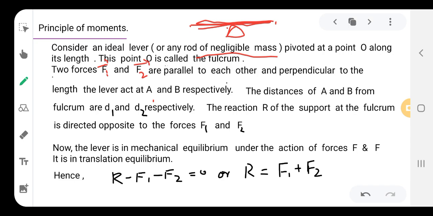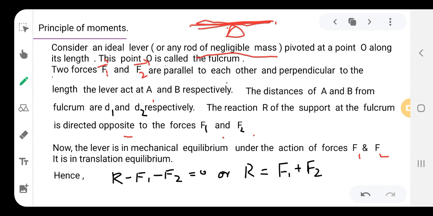The reaction R of the support at the fulcrum is directed opposite to the forces F1 and F2. Therefore the mechanical equilibrium under the action of forces F1 and F2 is translational equilibrium.